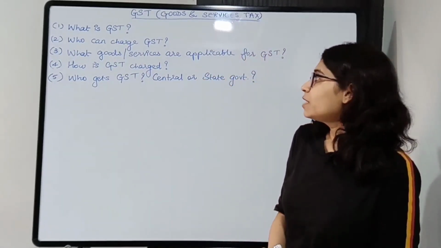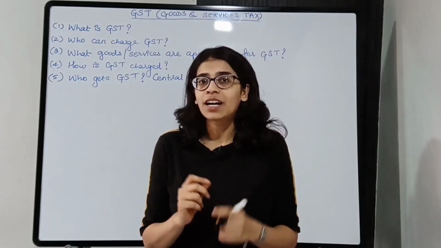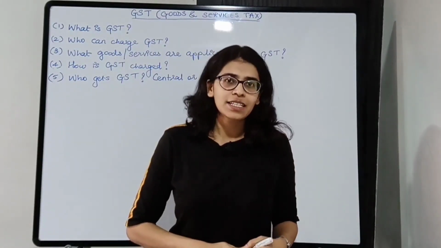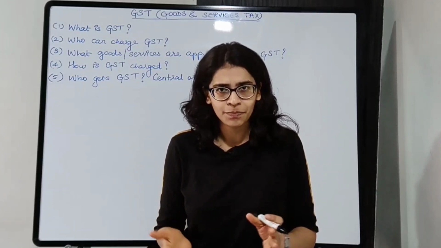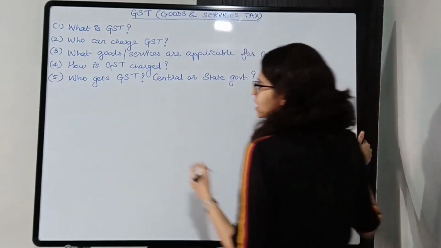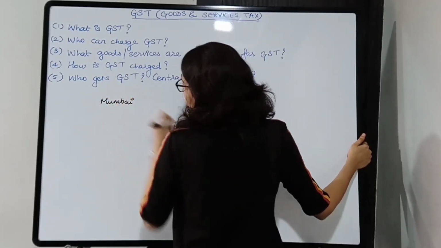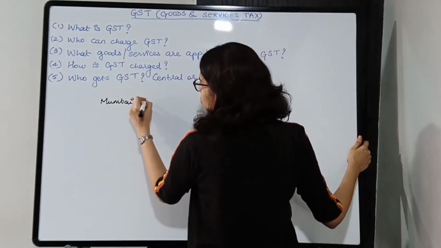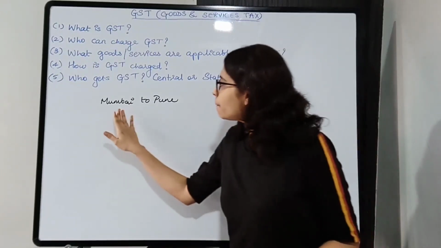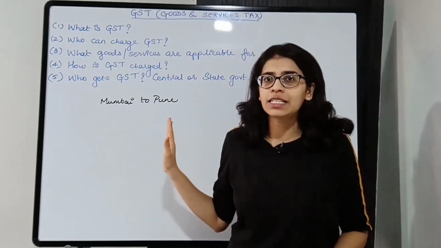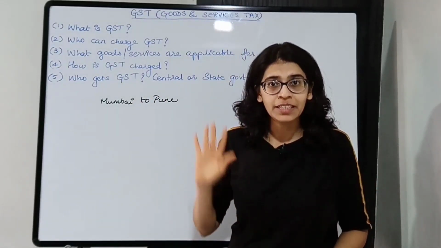Now the last question is, who gets GST, the central or state government? So who gets GST? First, to understand that, let us consider an example. Let's say there is a mobile seller in Mumbai. So there is a person who sells mobile phones. He's in Mumbai and he sells mobiles to Pune. He's sending the mobile phone to Pune. So from Mumbai to Pune the transaction is taking place. If you check both these places, they are in the same state, they are in Maharashtra.